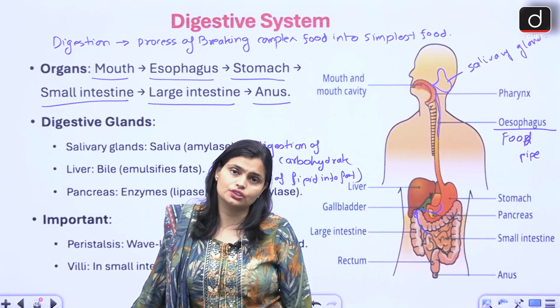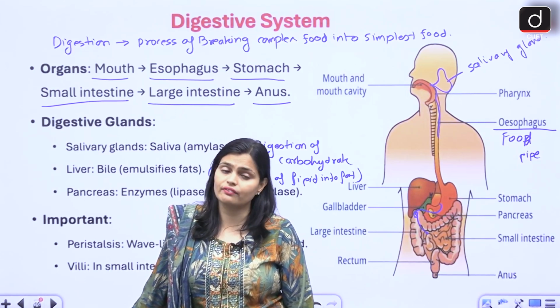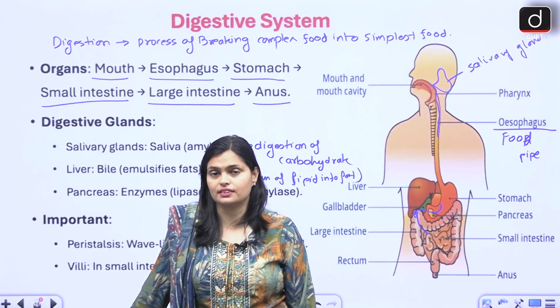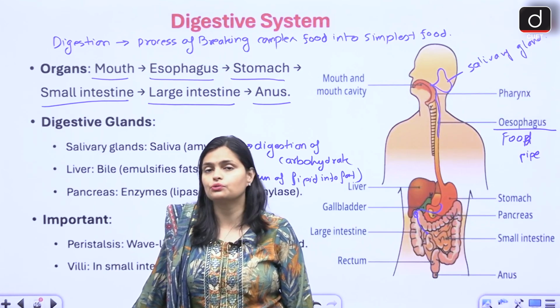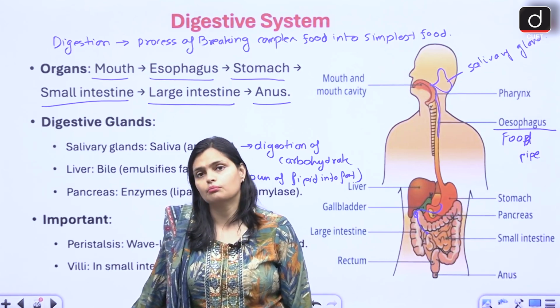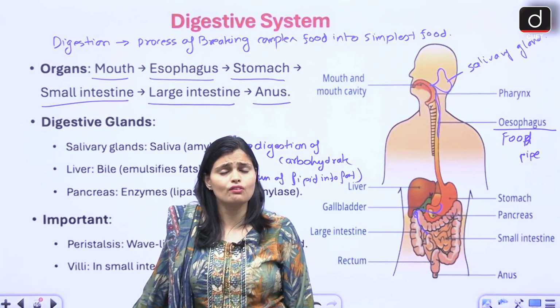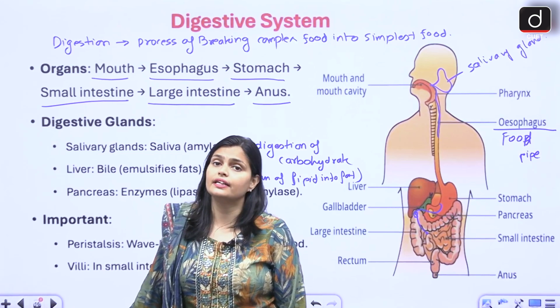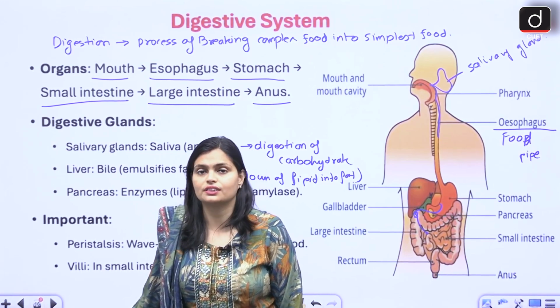Absorption happens in the ileum and jejunum. Whatever food is digested enters into the blood vessels. Via blood, those nutrients reach all the body parts. Whatever nutrient is undigested, from the ileum, it enters into the large intestine.